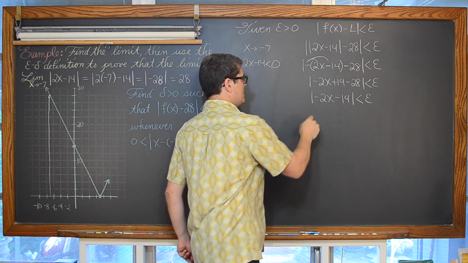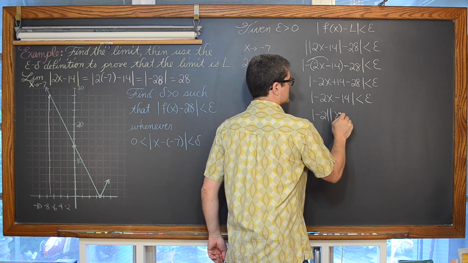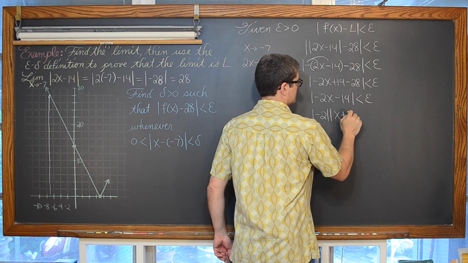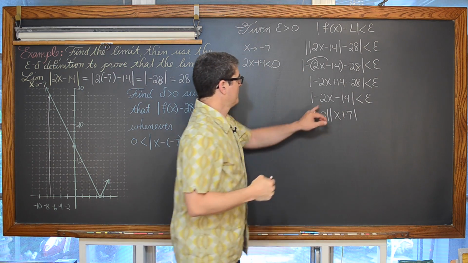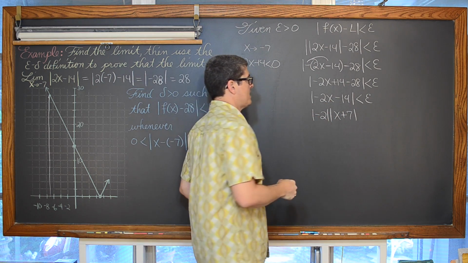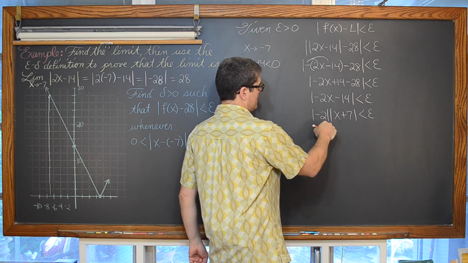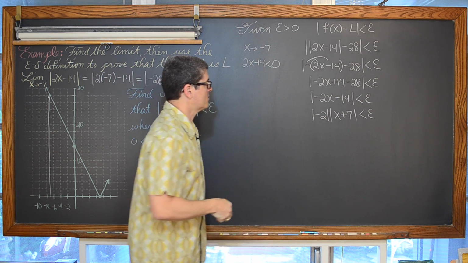This is going to be the absolute value of negative 2 times the absolute value of x plus 7, because negative 2 divided by negative 2 is 1, and negative 14 divided by negative 2 is positive 7, is less than epsilon. The absolute value of negative 2 is 2.